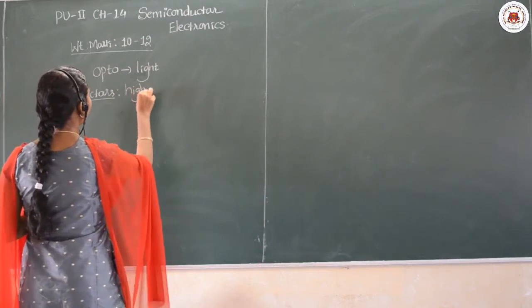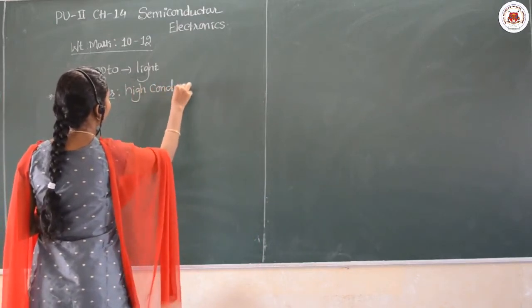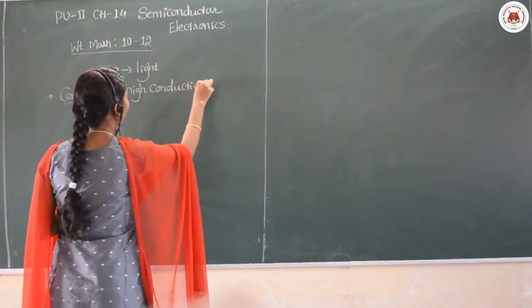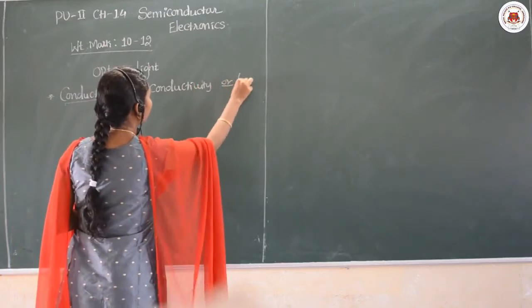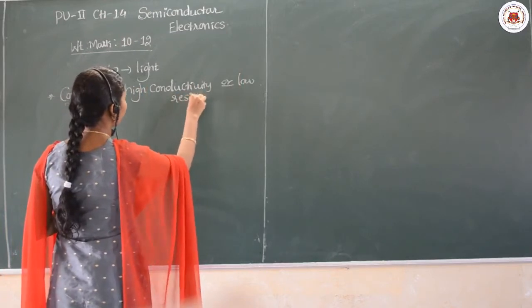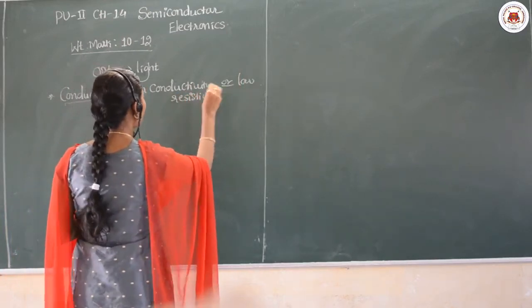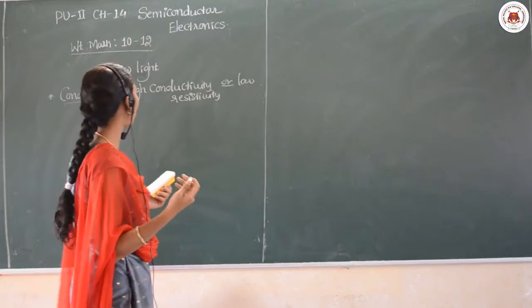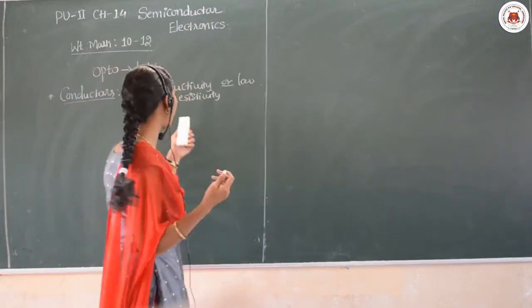So conductors are the materials which have high conductivity or low resistivity, both we can say. Yes, then what will be the order of either conductivity or resistivity?